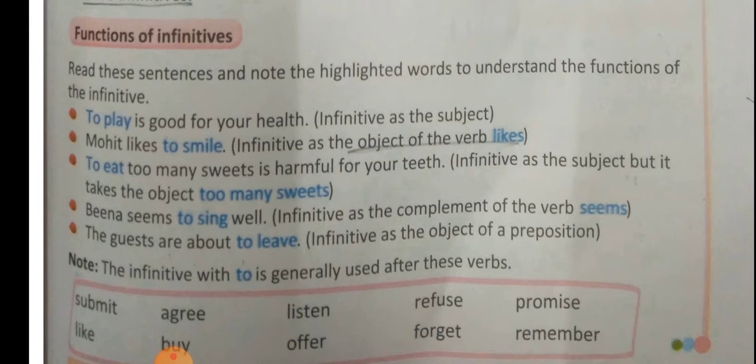The guests are about to leave. What are they about? To leave. So when we get the answer to what, it is an object. So here the infinitive is used as the object of the preposition.